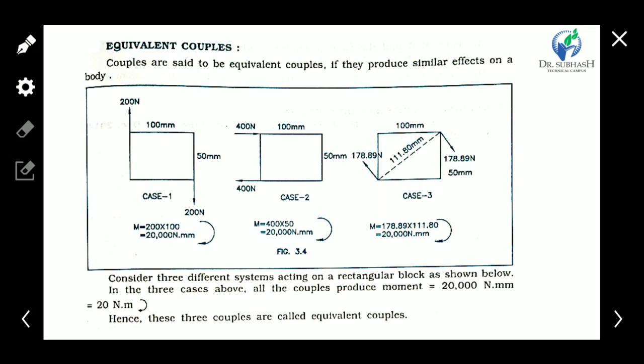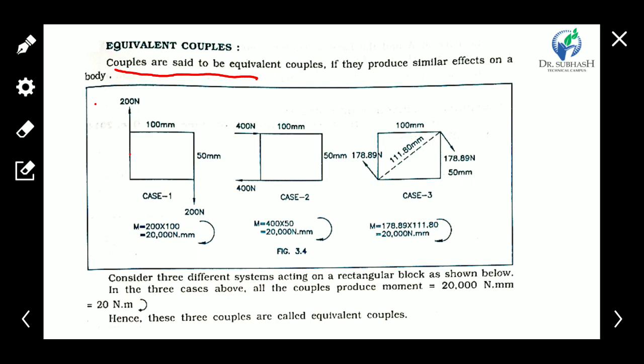First of all, see the equivalent couples. What are equivalent couples? Couples are said to be equivalent if their effect on a body is the same. In short, couples which generate the same effect on bodies are called equivalent couples.